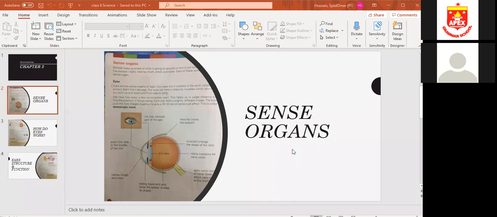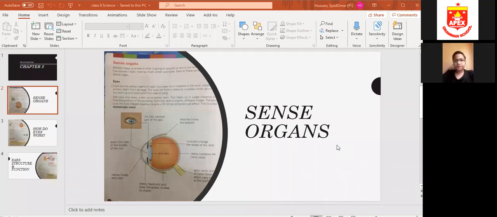And also there are eyelids and eyelashes which protect our eyes from dust and any kind of damage. They cover our eyes and protect them from damage. Okay. So hurry up, open your books, page number 24. We will again start from here. So we have two eyes. They are a few centimeters apart, and it helps us to judge distance between things clearly.